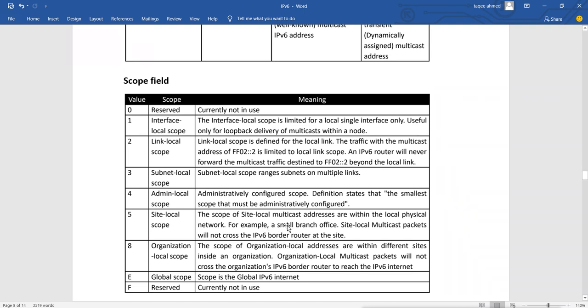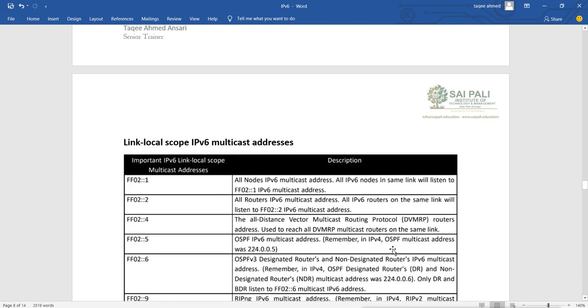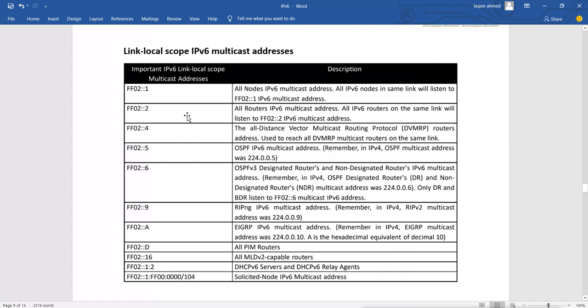This 5 will not go outside of the site, but this will go outside the site, but not outside the organization. E is global scope. The scope is the global IPv6 internet. It is like a broadcast to everyone. F is reserved and it is not used. So that means these are those addresses.